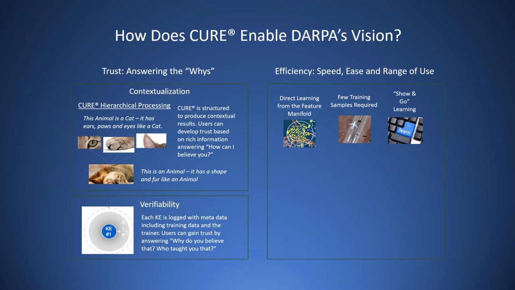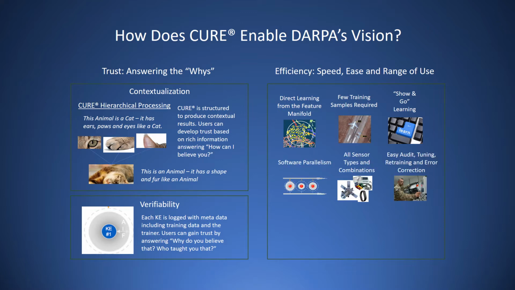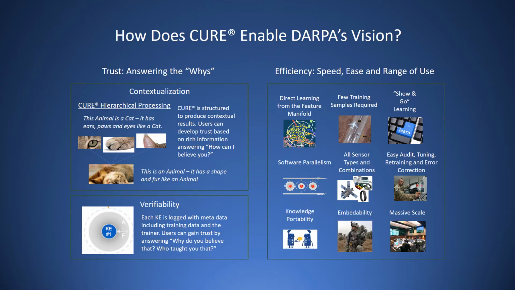Cure learns directly from the sensor, requires few training examples, enables show-and-go learning. Cure geometries leverage parallel processors. Cure works with all types of sensors and incorporates critical trust-building capabilities. Cure creates efficient, portable, runtime applications that are embeddable or can operate in the cloud. Indeed, for real-world waveform, image, and video artificial intelligence, Cure addresses DARPA's vision directly on all counts.